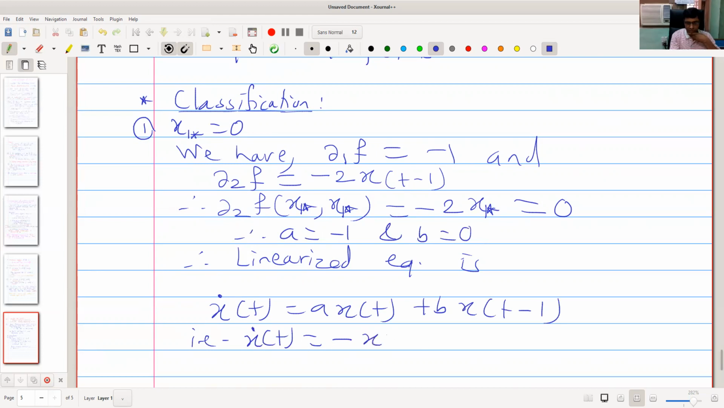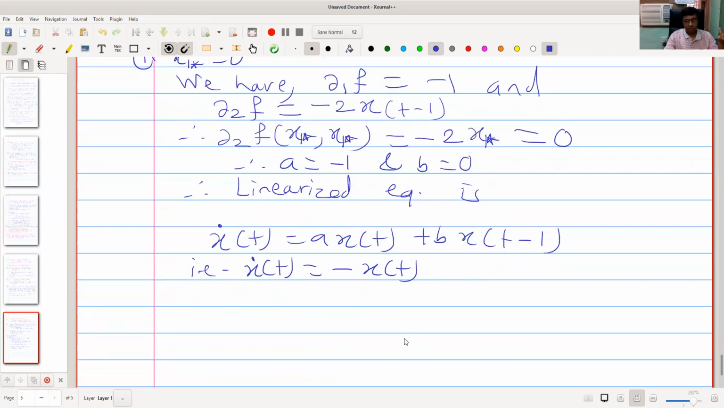So x dot of t equals minus x of t. B is 0, so unfortunately this is not a delay differential equation; this is an ordinary differential equation. So the characteristic equation is lambda equal to minus 1. So only one root, which is a negative real number. So this x star is a sink.